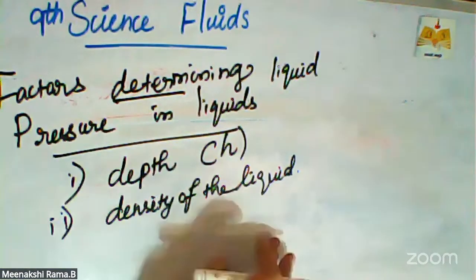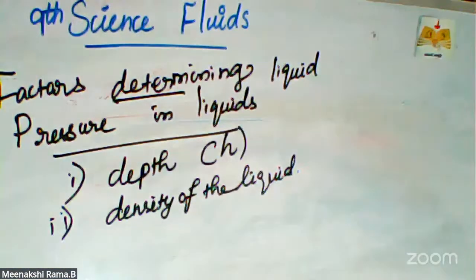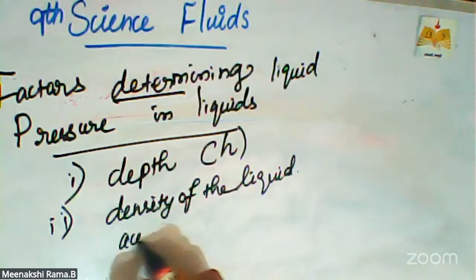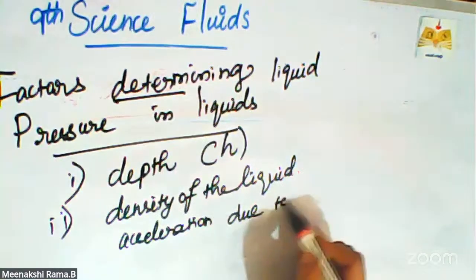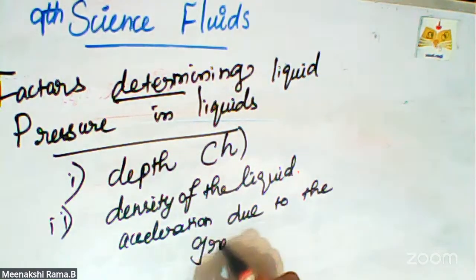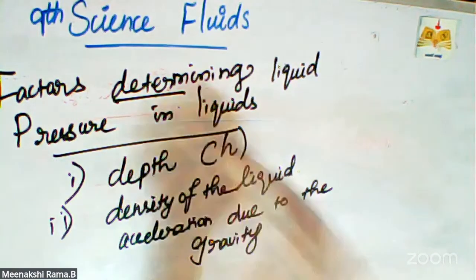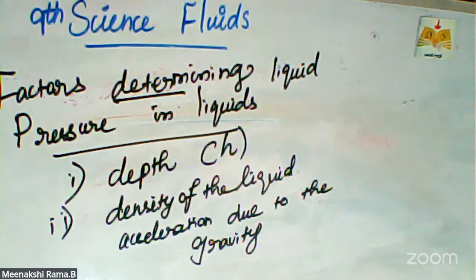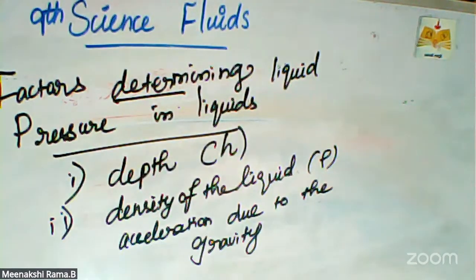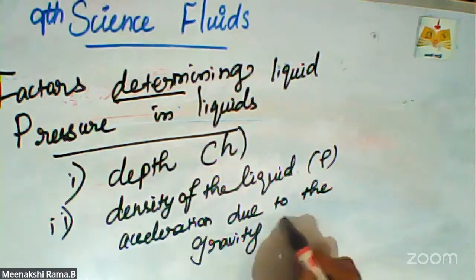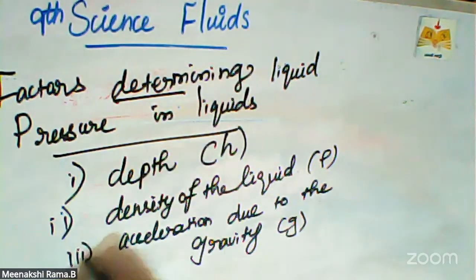The third one is acceleration due to gravity. First is height, that is depth, h; density of the liquid, that is rho; and acceleration due to gravity, g. So these three factors determine the pressure in liquids.